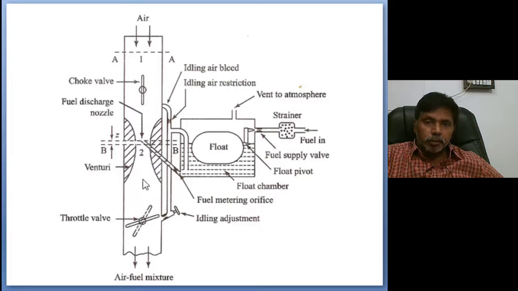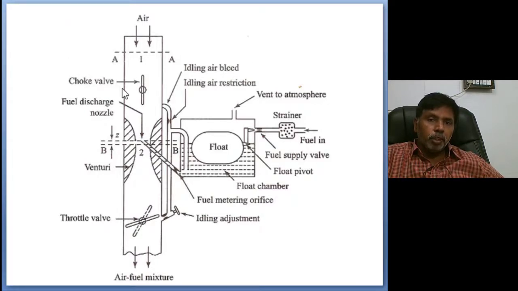That mixed air-fuel enters through the throttle valve and the inlet port into the cylinder. In a multi-cylinder engine, a manifold is connected. In a single cylinder, the throttle valve outlet is directly connected to the inlet valve. So this is the simple carburetor.